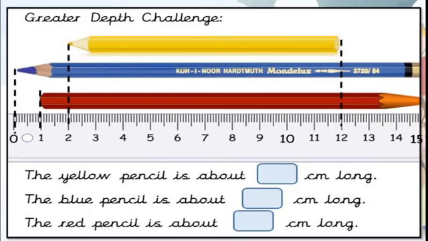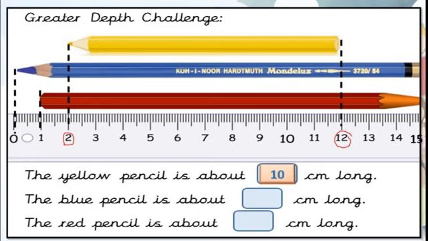Okay. Now see the yellow pencil. It started from 2. Correct. It started from 2 and it ended at 12. What is the length of this pencil? Can you tell me? From 2 to 12. This is not started from 0. Remember this. If from 0 to 12, then the answer is 12. But it started from 2. So the length of this yellow pencil is 10 centimeter. Isn't it? From 2 to 12 means 12 minus 2 you do. That is 10 centimeter. Okay.